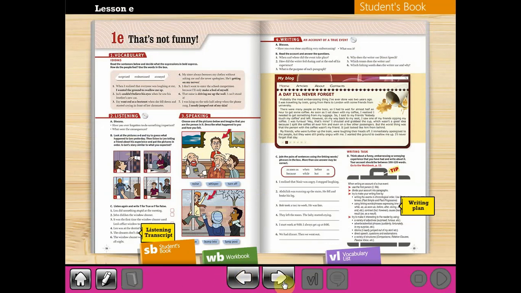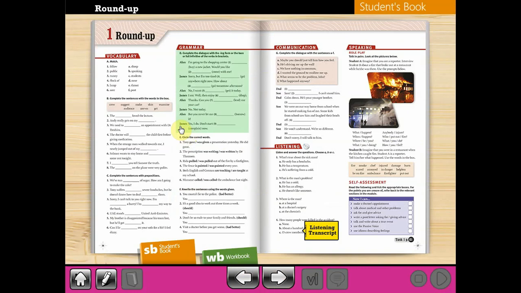This is for the 1E. For the roundup, you have to study the questions you have, and I gave you the answers in your student box, so you have to study them.